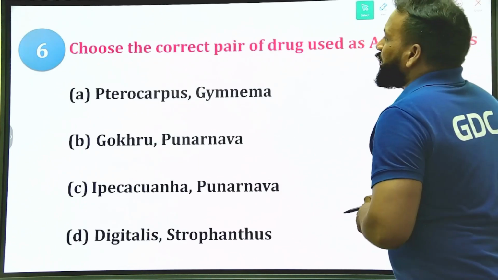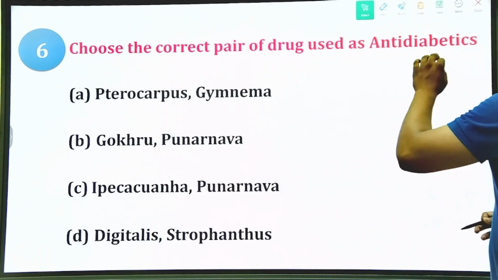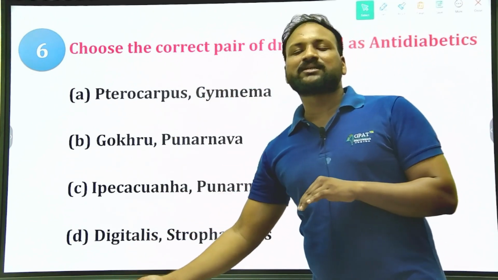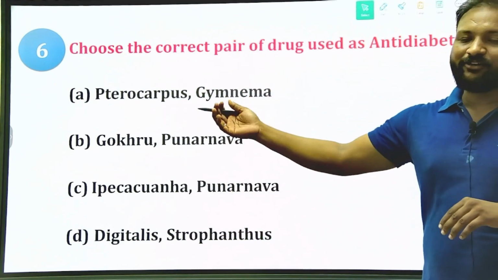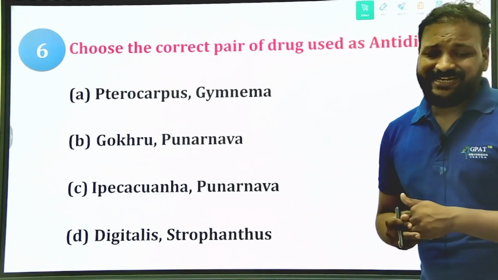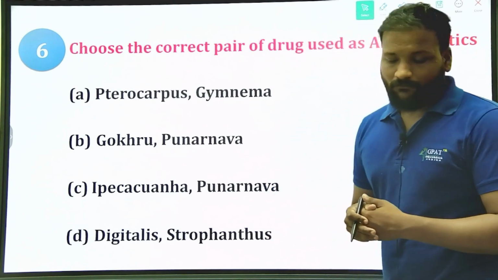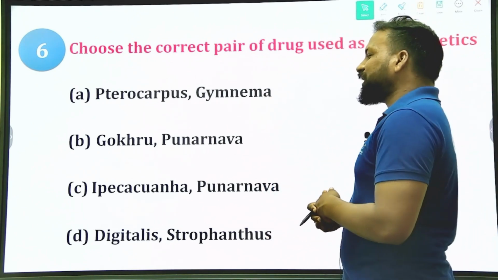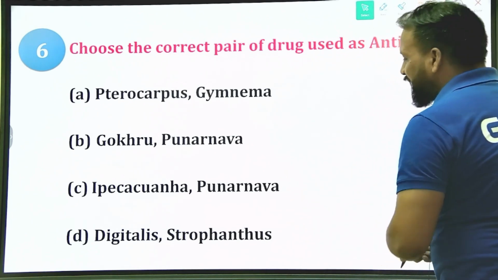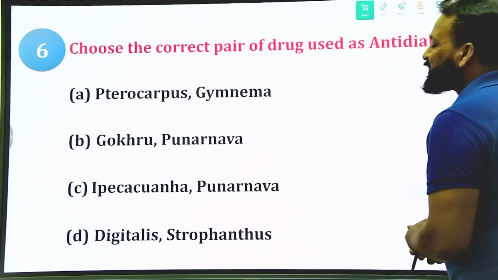Next question. Choose the correct pair of drugs used as anti-diabetics. We have 4 options, and in each option 2 drugs are given. Which of the 2 have anti-diabetic property? Option A, Pterocarpus and Gymnema; B, Gokhru and Punarnava; option C, Ipecacuanha and Punarnava; and option D, Digitalis and